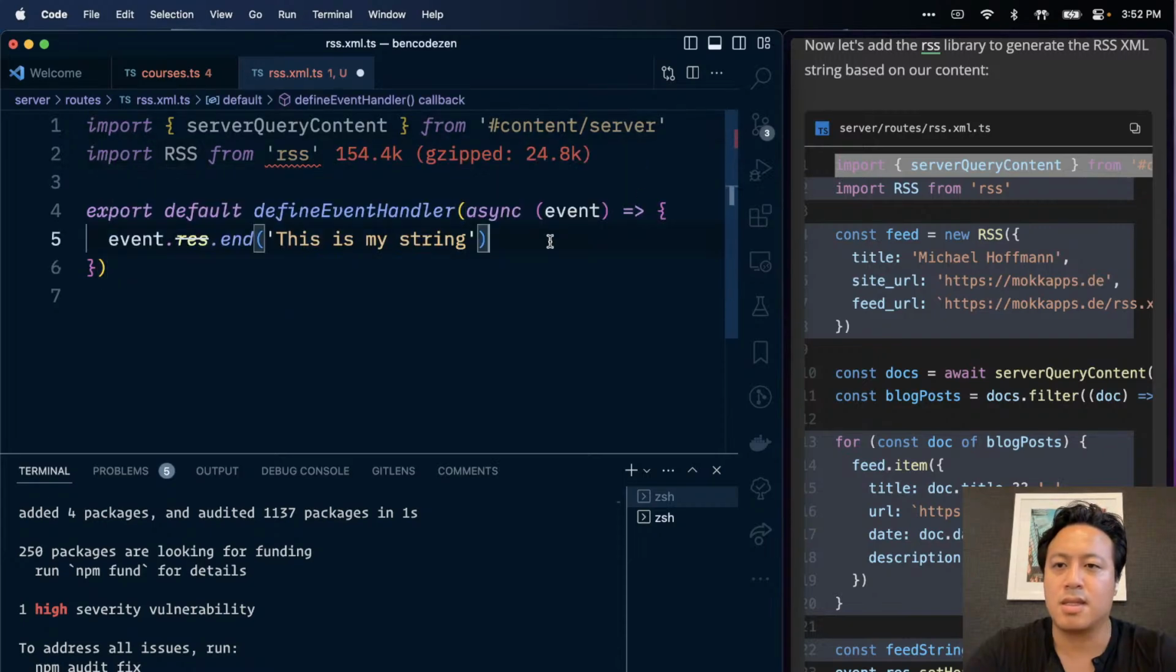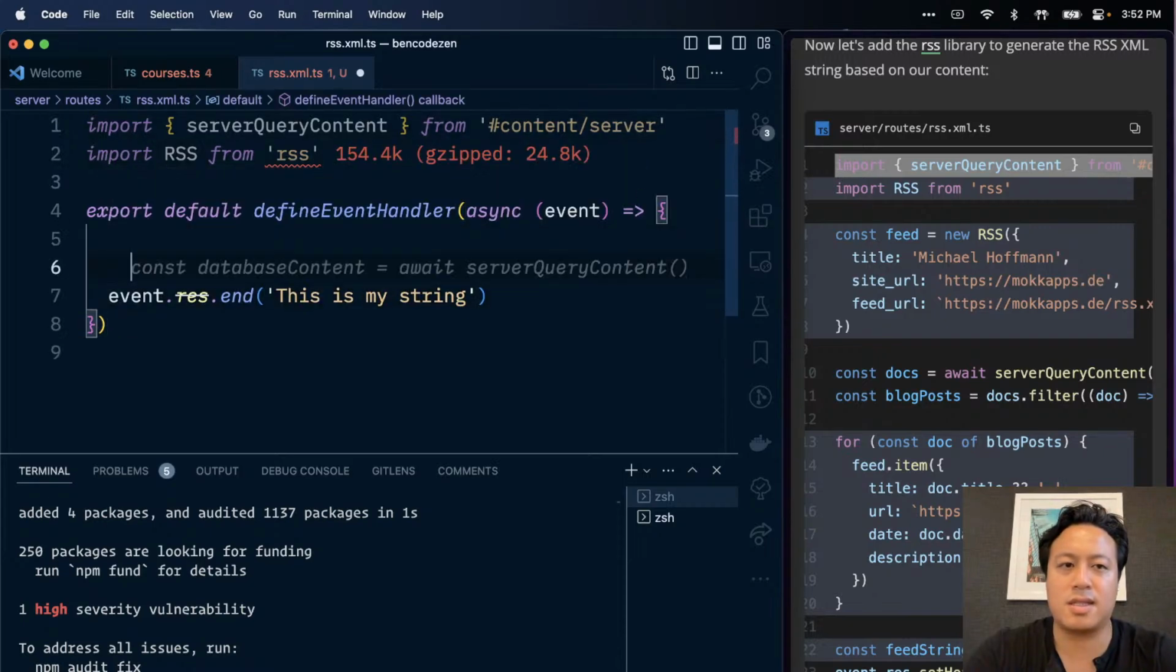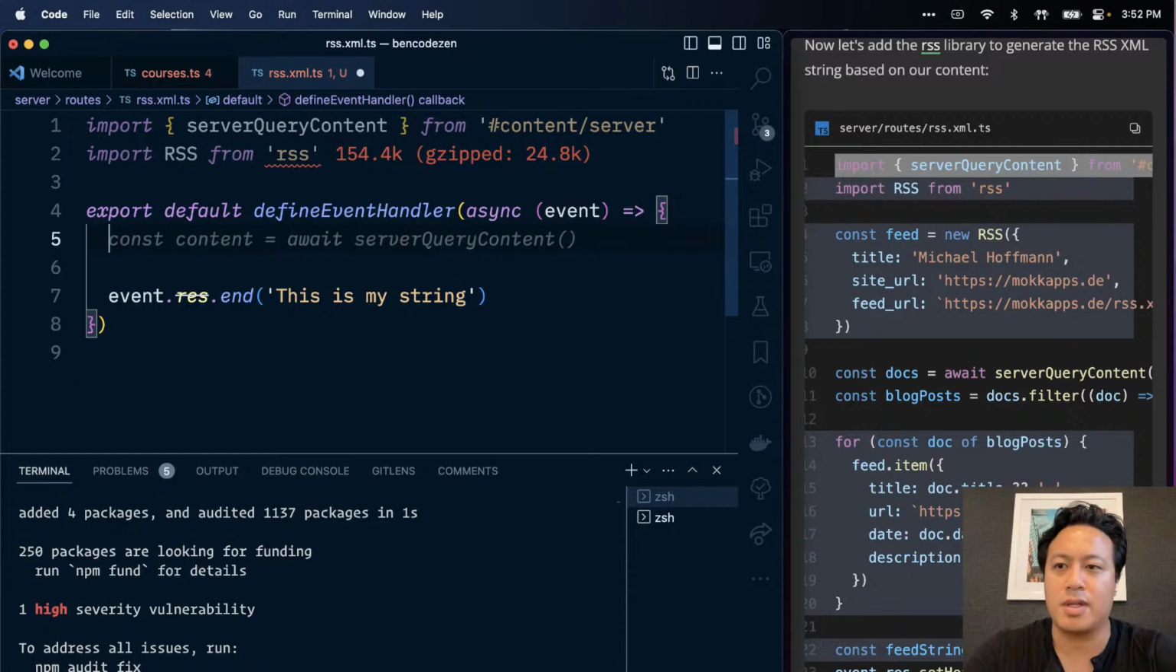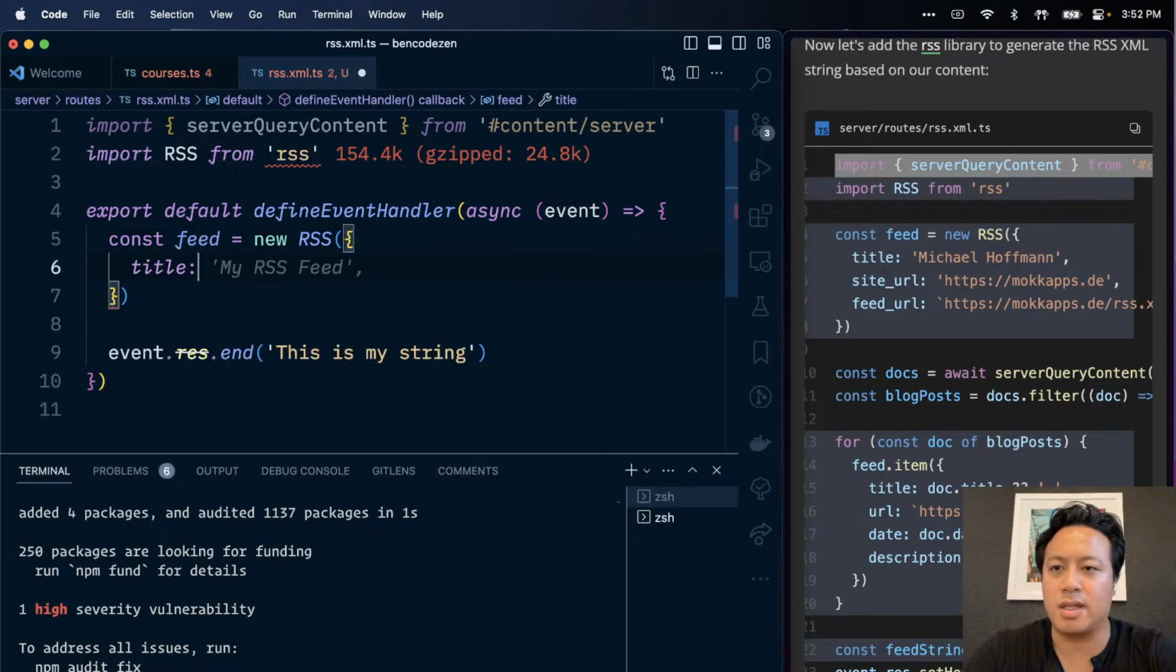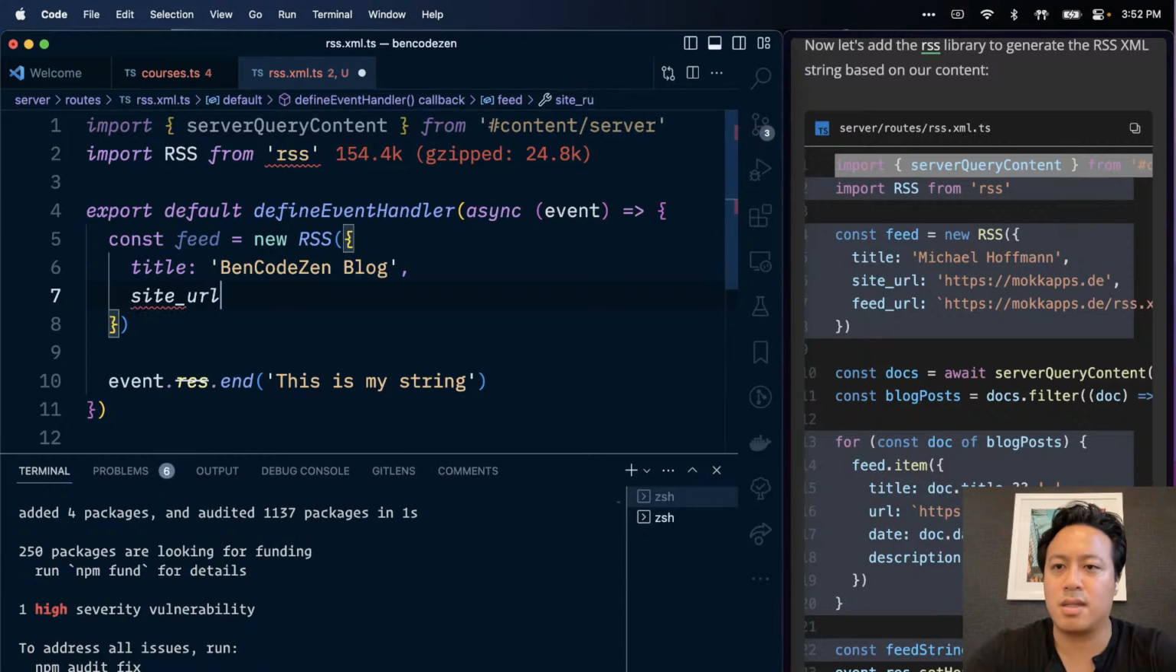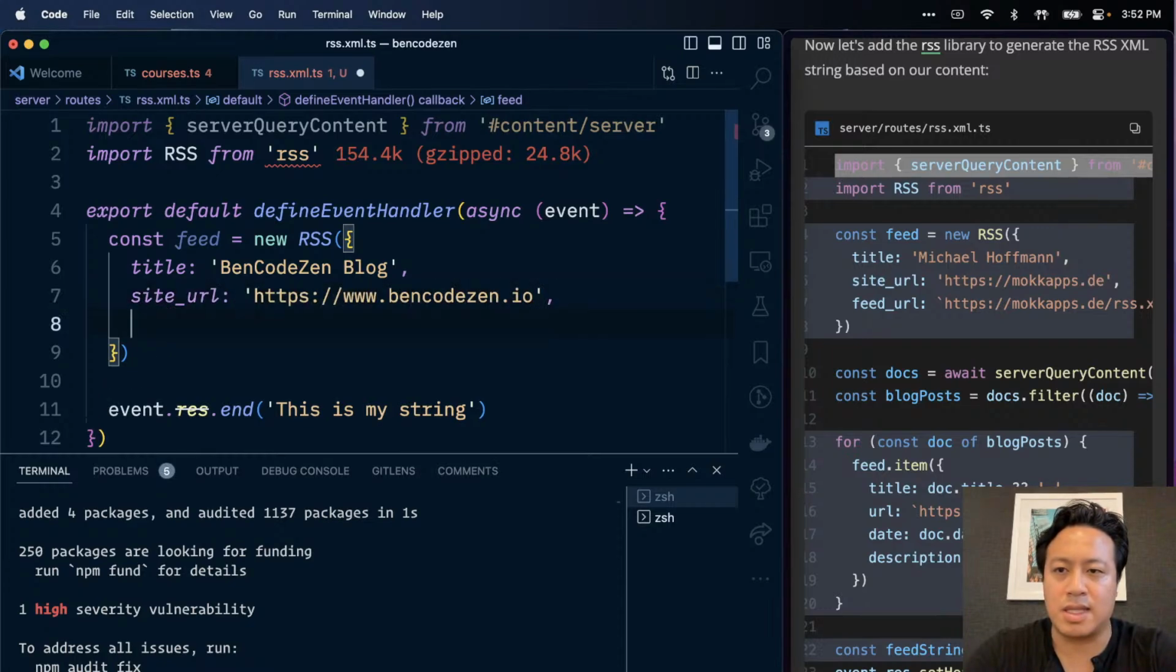Okay, great. So let's just test this out one piece at a time. So const feed equals new RSS. This makes sense. We're making a new RSS object. And then we'll say the title here is Ben Code Zen blog. And then the site URL, easy enough. bencodezen.io, though sadly it's down at the moment, so I don't know what's going on.